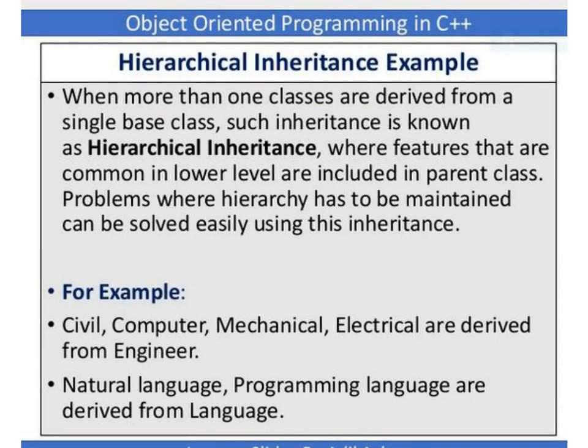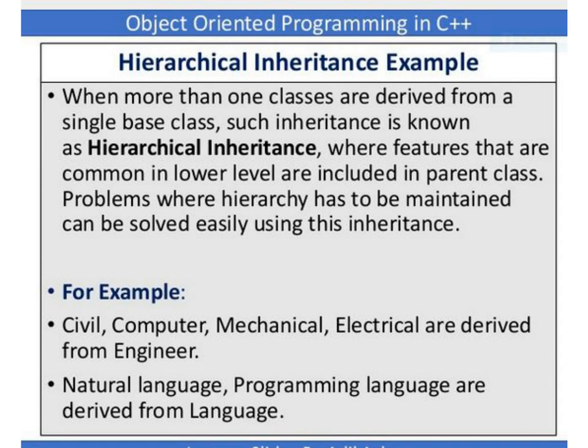When more than one class is derived from a single base class, such inheritance is known as hierarchical inheritance, where features that are common in lower levels are included in the parent class. Problems where hierarchy has to be maintained can be solved easily using this inheritance. For example, civil, computer, mechanical, electrical are derived from engineer. Natural language, programming language are derived from language.